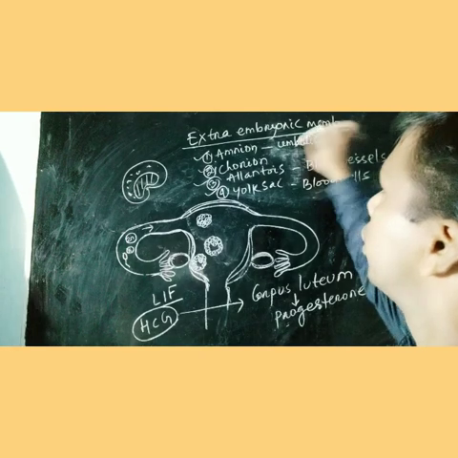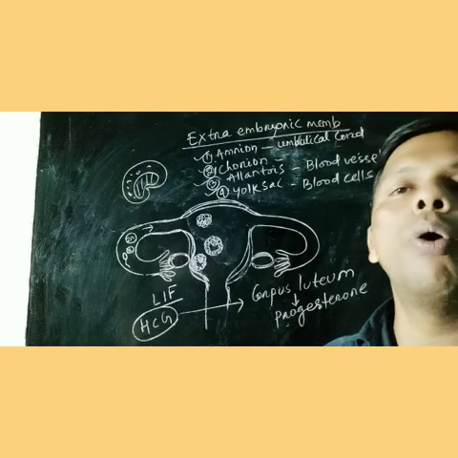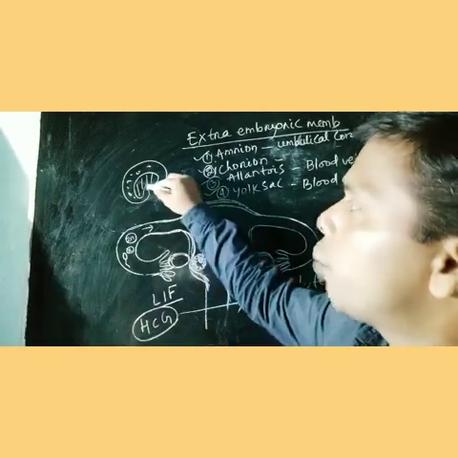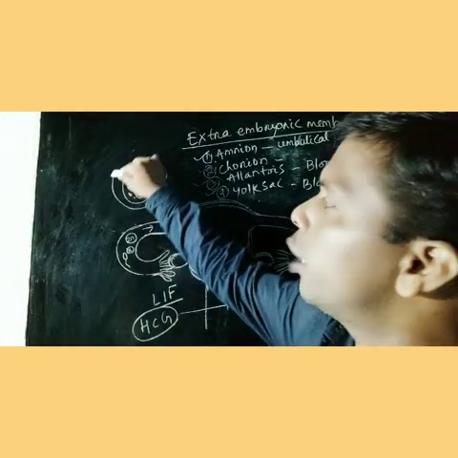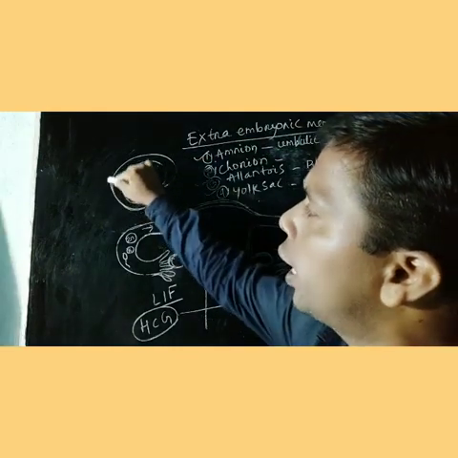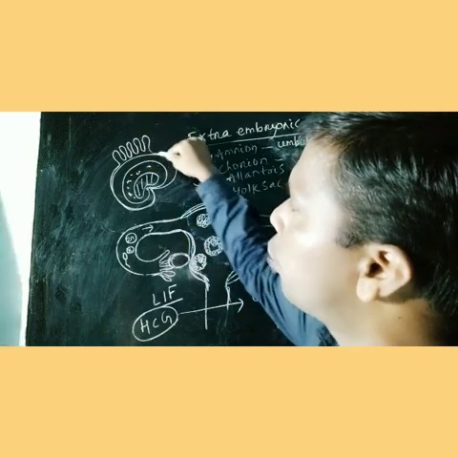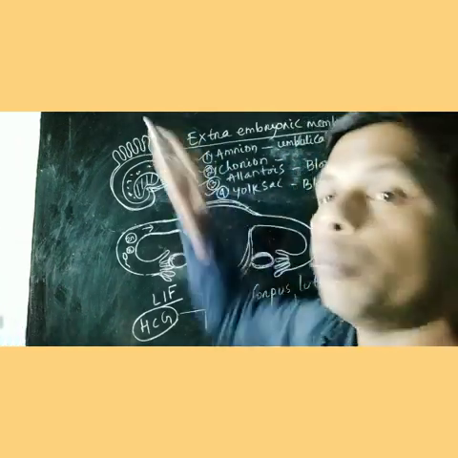What is the umbilical cord? I will tell you. The chorion next to amnion is a double layer structure. The outer layer of this double layer produces villi.